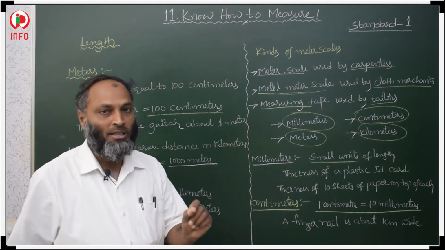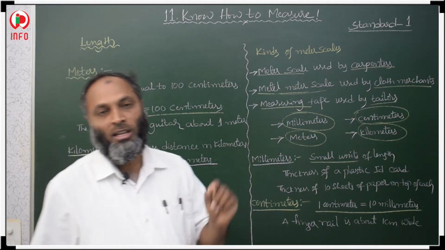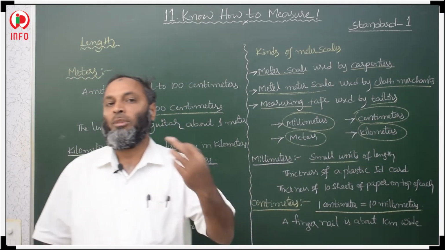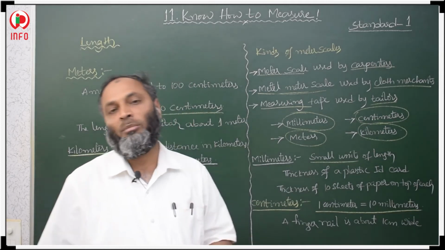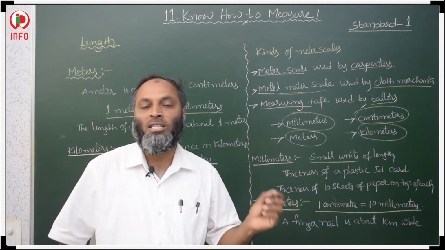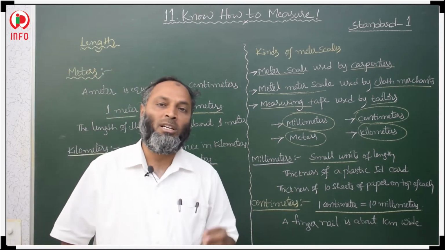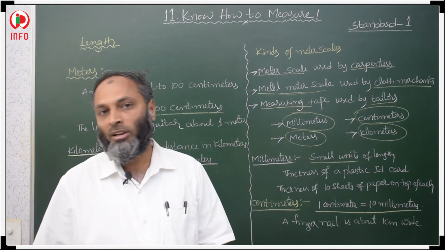Millimeters are the smaller units to measure, centimeters are bigger than millimeters, meters are bigger than centimeters, and kilometers are bigger than meters. Millimeters are very small units, and kilometers are the big units to measure long distances.